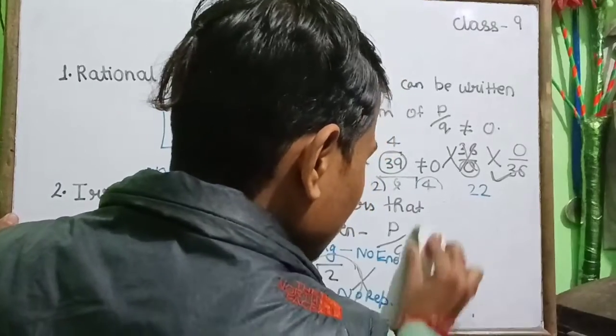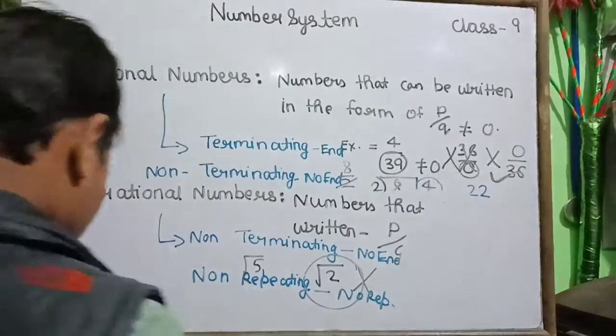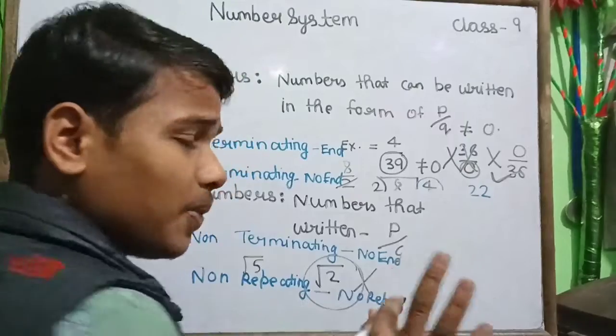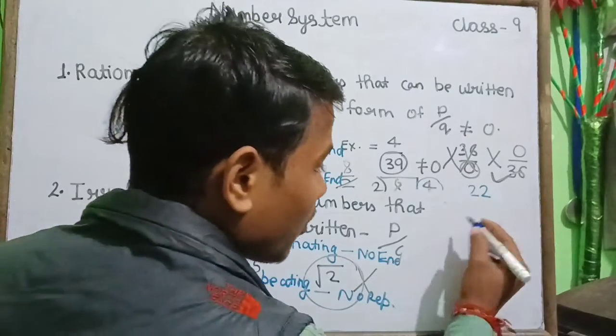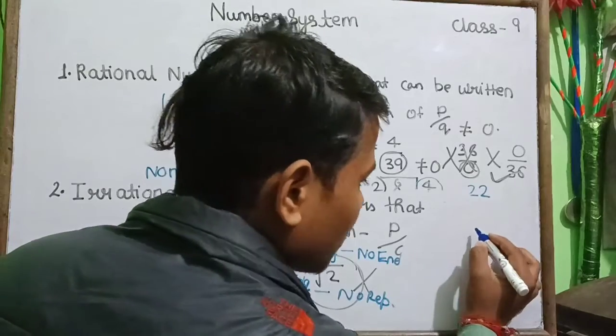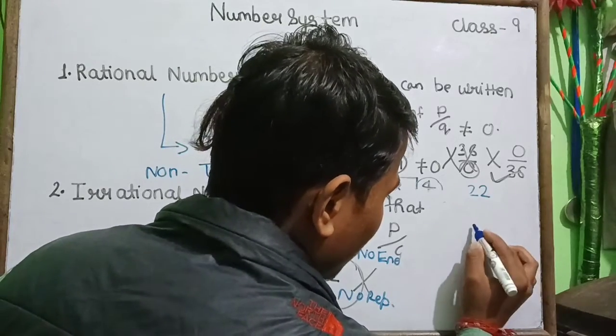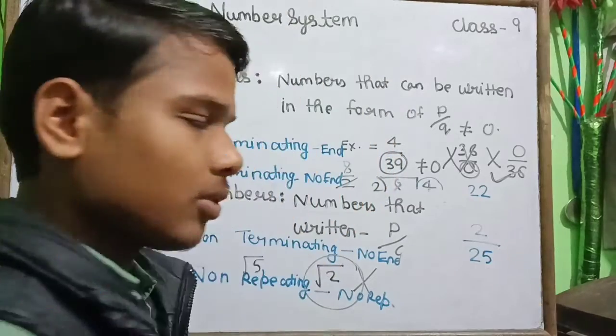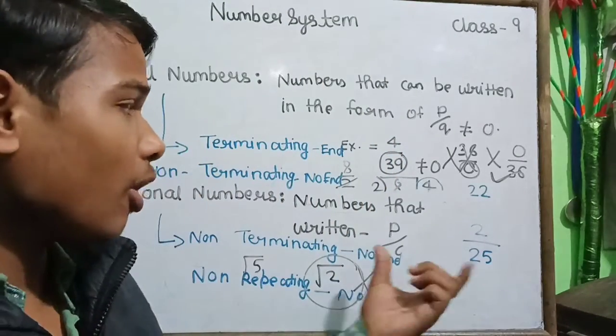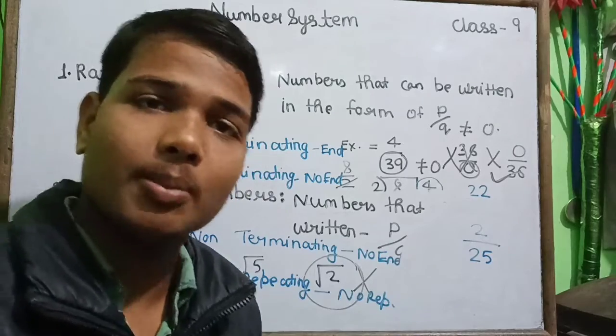Here we will see that if any rational number or any number is written in the form of p by q, let me write here, 2 upon 25.